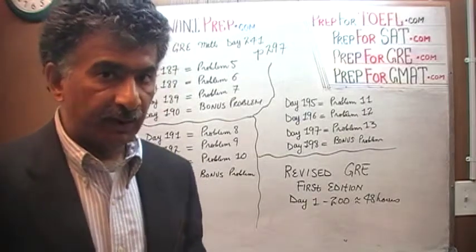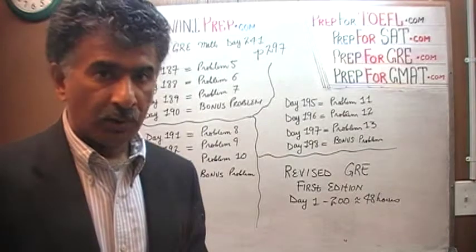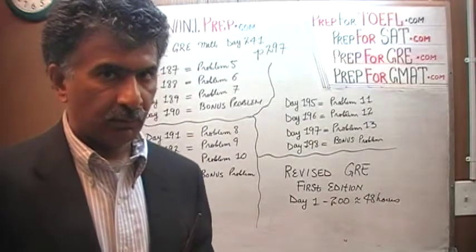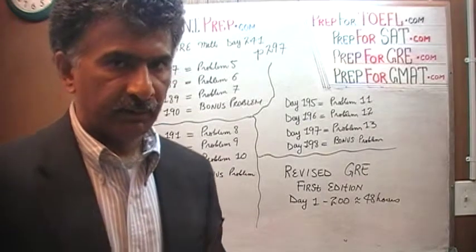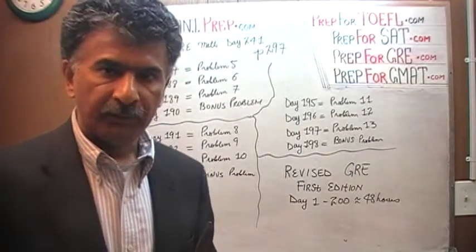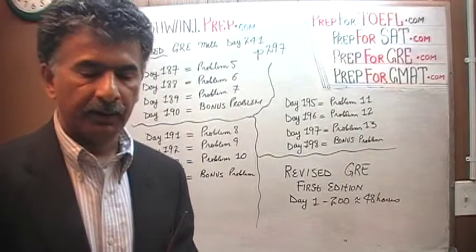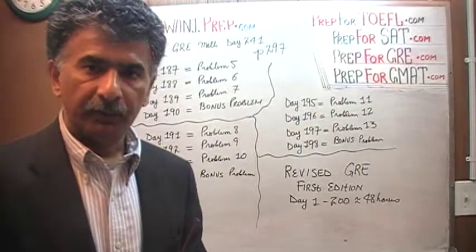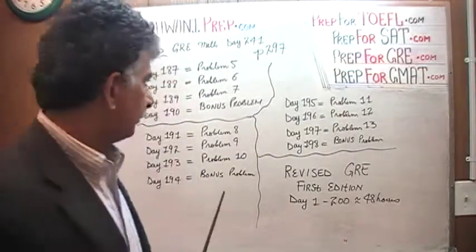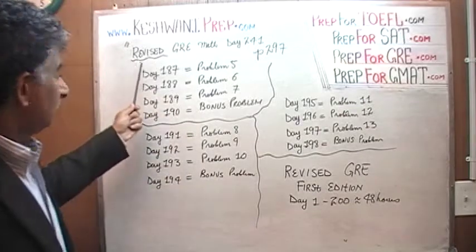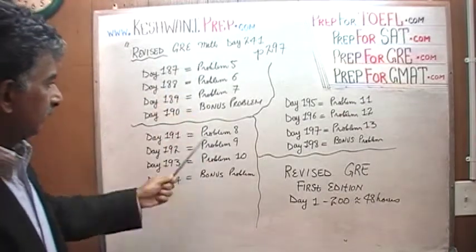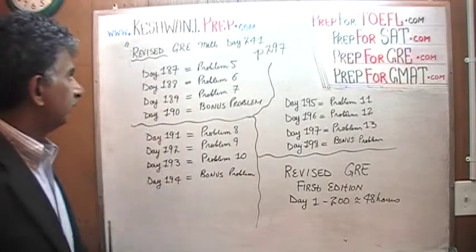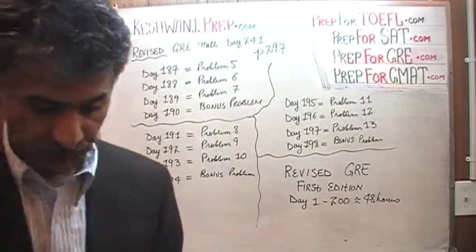The quantitative comparison questions have not gone away, even though it is the revised GRE with a new format and a lot of new things. One thing they have not changed is the quantitative comparison questions. They love them, and it's very important that you know how to tackle them. There are some tricks to it, and the more you practice, the better you will get. But for these questions, you must type in the entire tag, revised GRE math, day, whatever day you need. That will take care of page number 297.